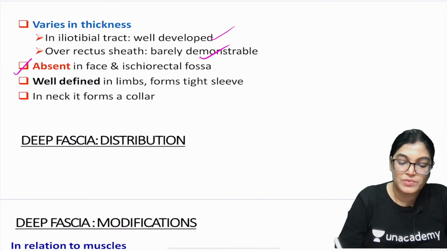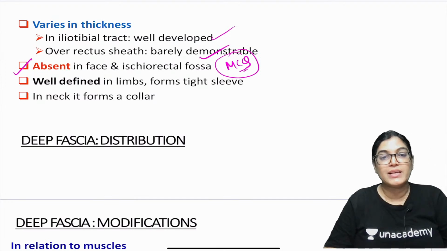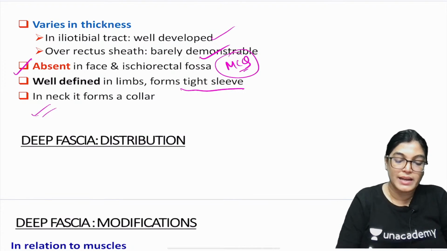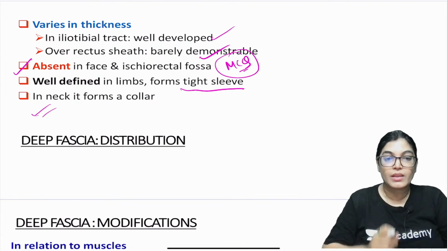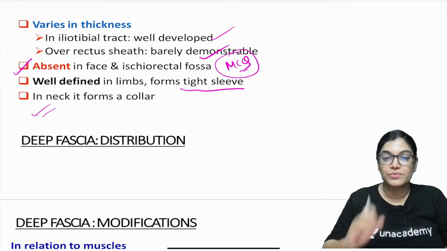In which region is it absent? This is also important for MCQs. Deep fascia is absent in the face and ischiorectal fossa. It is well developed in the limbs and forms a tight sleeve, and in the neck it forms a collar. Now, I would like to give you the names of deep fascia distribution and modification. Different names are given at different places.